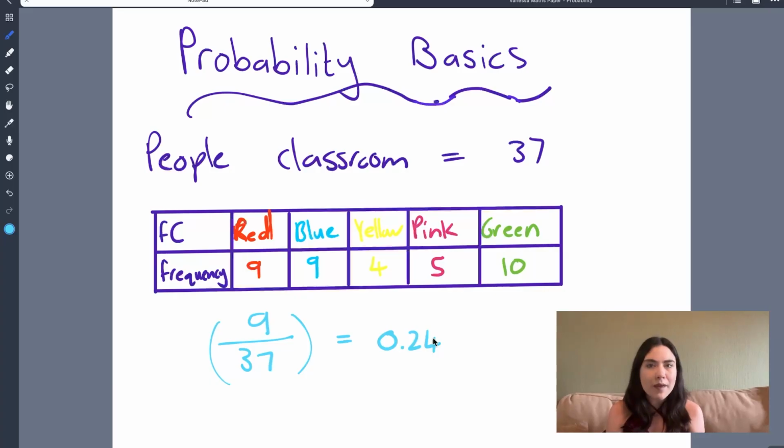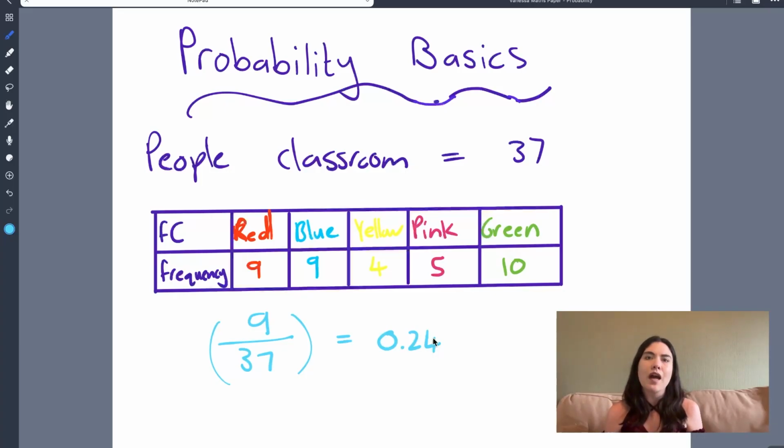All right, I hope that makes sense to you. We would do the same thing if it was green, pink, yellow, red. We would just put the specific probability we're looking for divided by the total number of people or number of cars or number of beads or whatever the total we are looking at. All right, that is basic probability.